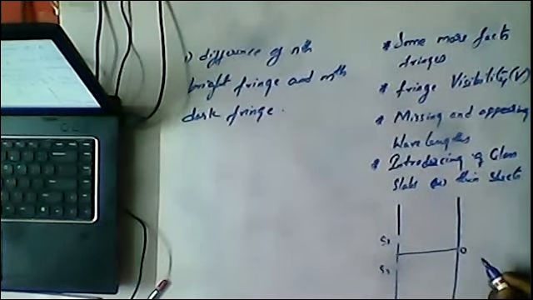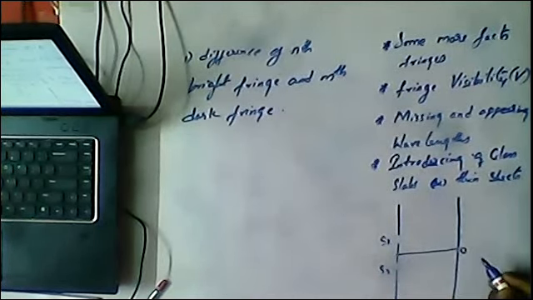Now the light from this wave and this wave are both meeting at a point here, and this will be called yn. Yn is nothing but the nth bright fringe.